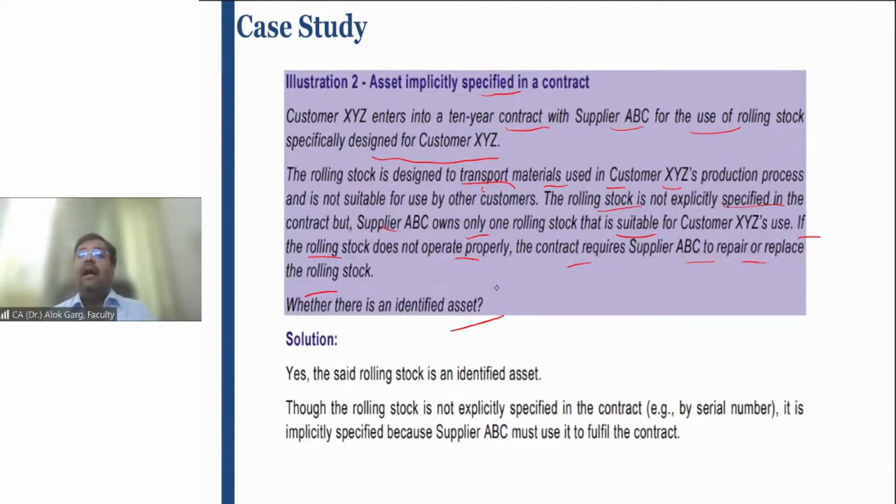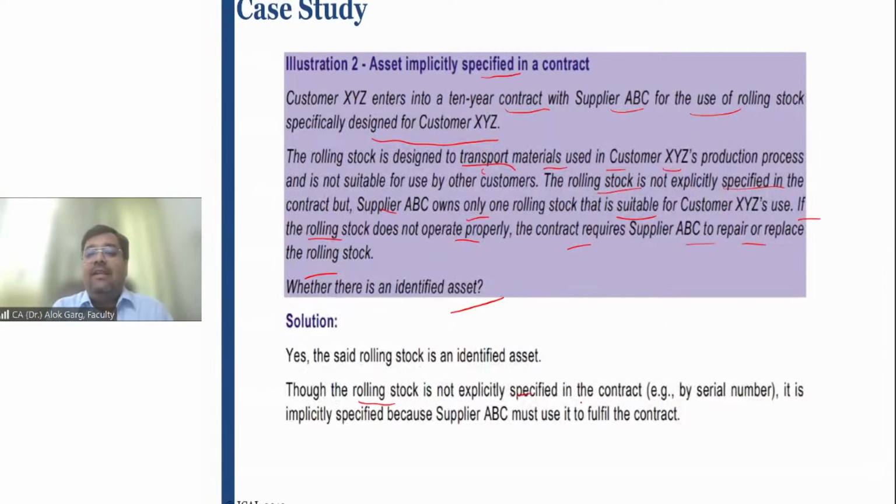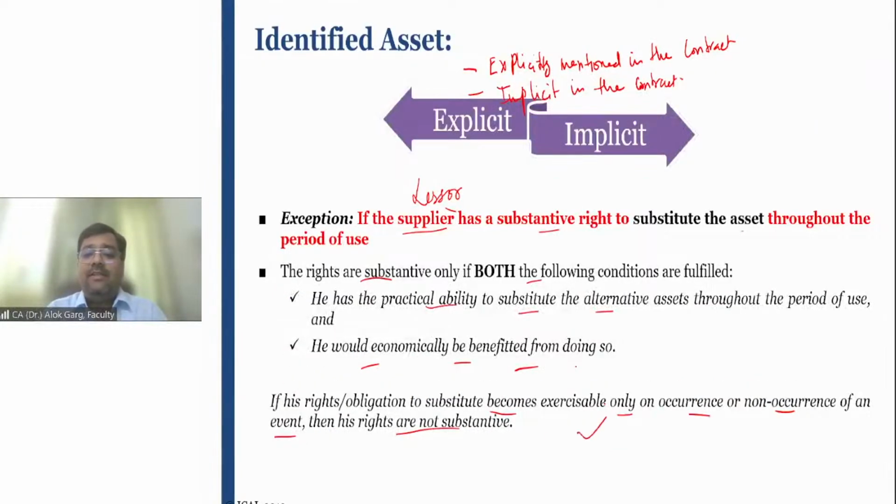Yes, it is an identified asset. Though the rolling stock is not explicitly specified in the contract, for example by serial number or name, it is implicitly specified because lessor ABC must use it to fulfill the contract. Namrata is asking, sir, what does it mean, only on occurrence or non-occurrence of an event?